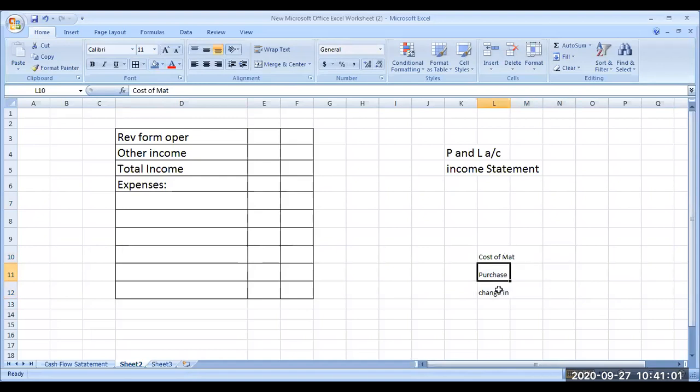Cost of material, purchase of stock in trade, change in inventory. These three things. Maybe this change in inventory may be plus or minus. Depending upon the sign, you take the total of these three. That is called your cost of operation or cost of revenue from operation.